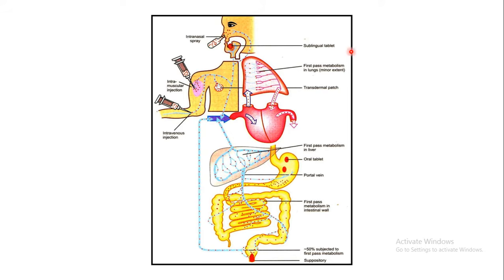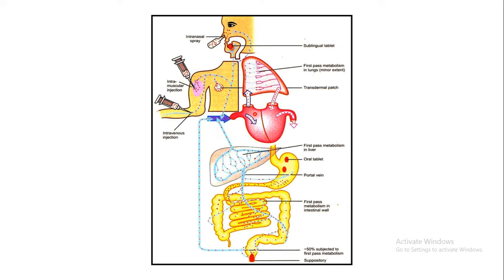Then next is the sublingual tablets, meaning the tablets are just kept beneath the tongue. Here, through the buccal mucosa, the drug will be absorbed into the systemic circulation. Apart from this, another route is the nasal spray, wherein the drug is sprayed into the nasal region. Either the drug will directly enter your respiratory tract, or it may be absorbed from the nasal mucosa. So inhalational may be there, or the nasal route. From here again the drug will enter your systemic circulation, and it will go throughout the body.